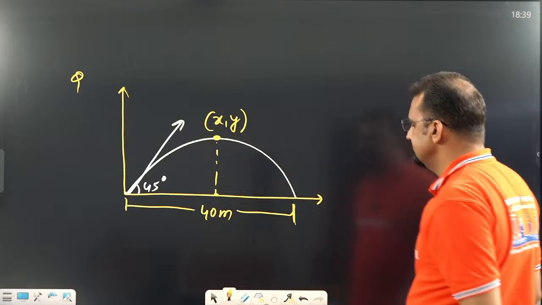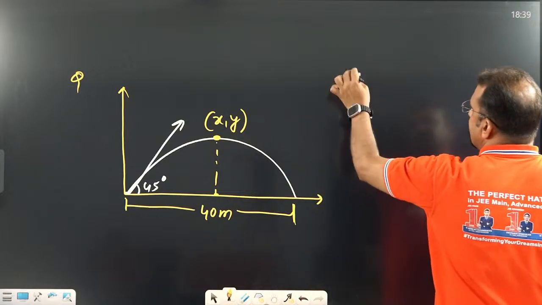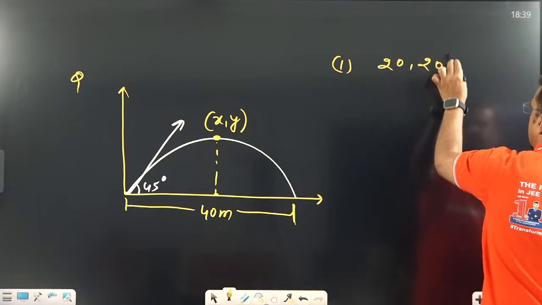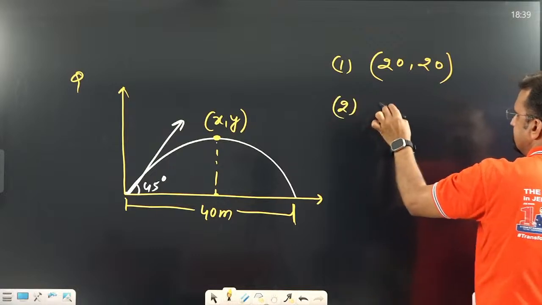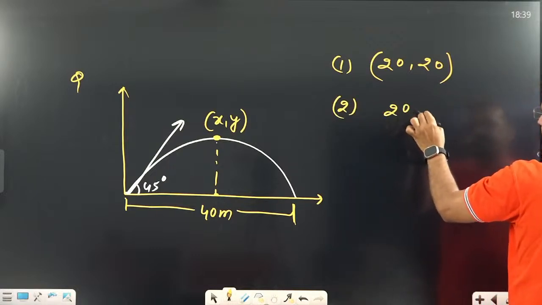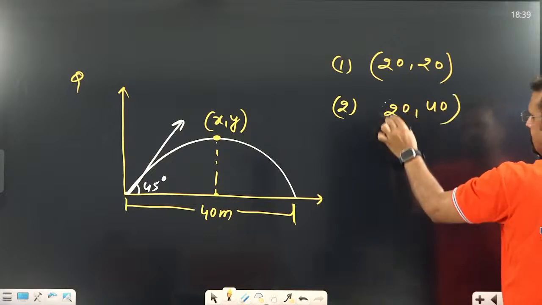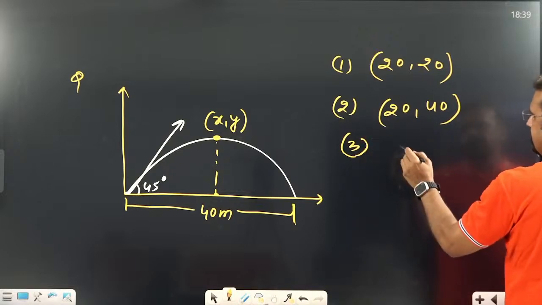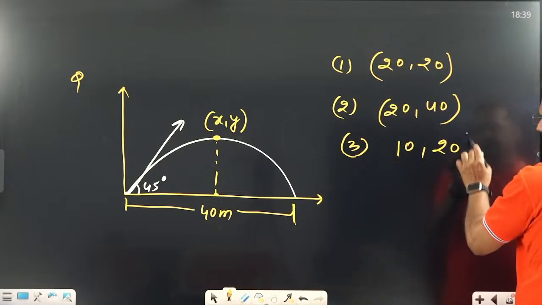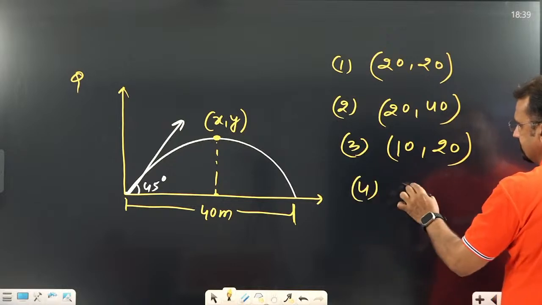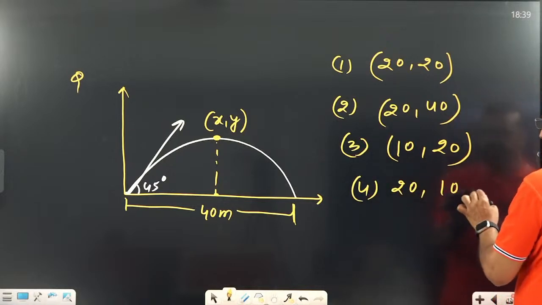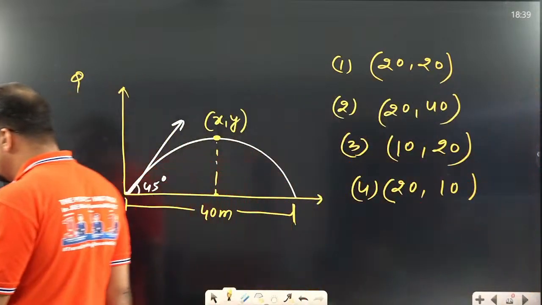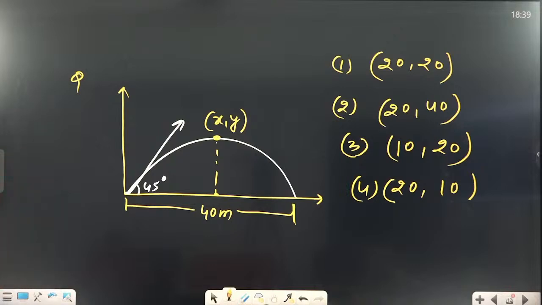I am giving you options, you do it fast. First option is 20, 20. Second option is 20, 40. Third option is 20, 10, 20. And fourth option is 20, 10. Which one is the right option? Tell me fast. Concept I already covered, you just try to solve it.